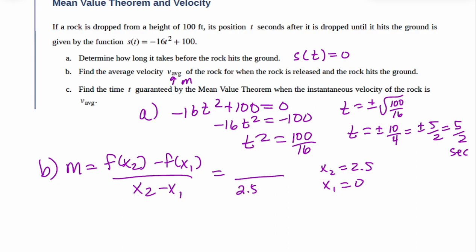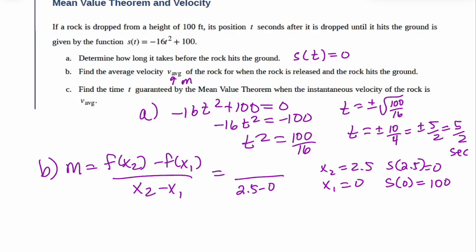Let's do s of 2.5, and let's do s of 0. Let's do our position at the start. That's 100. That one's easy. And our position at 2.5 should be 0, right? That's where we hit the ground. Oh, so that was easier than I thought.